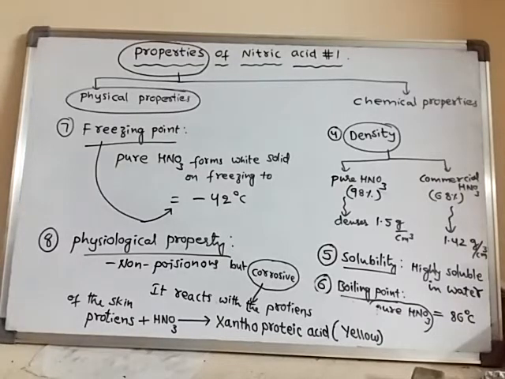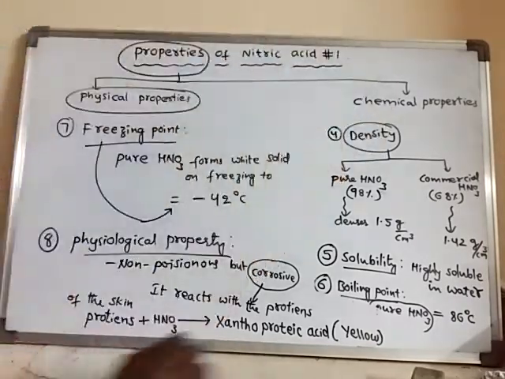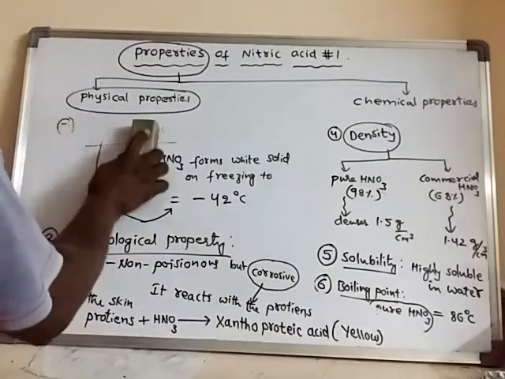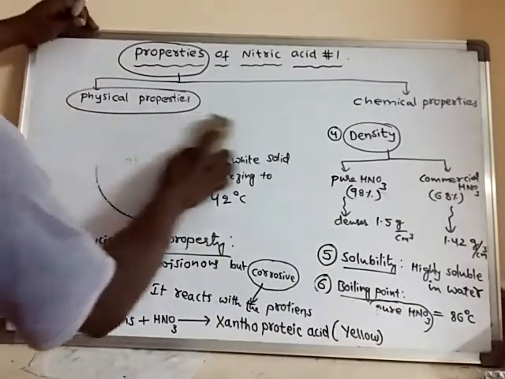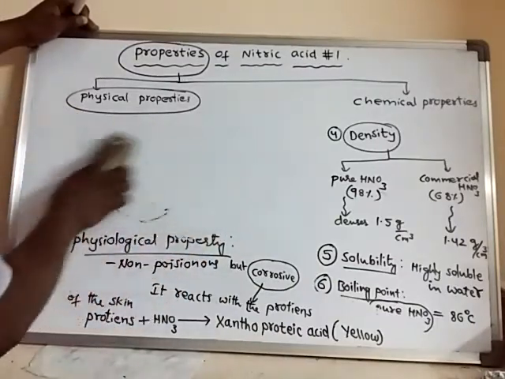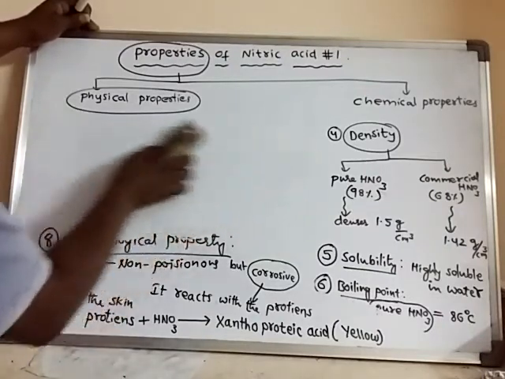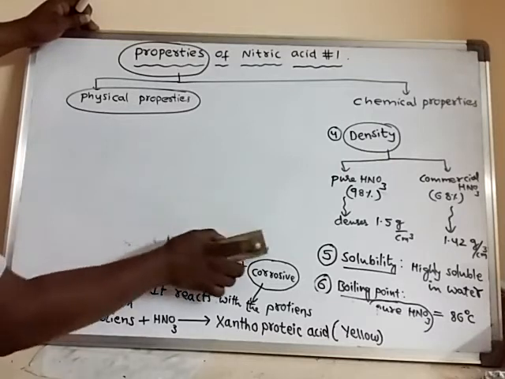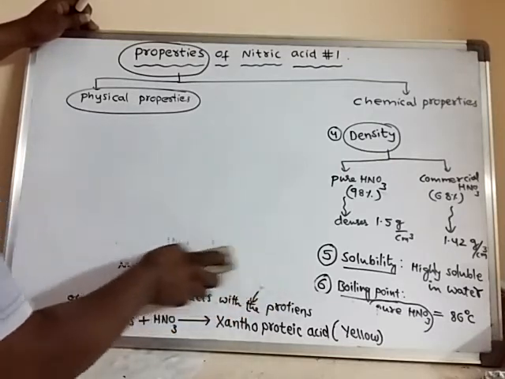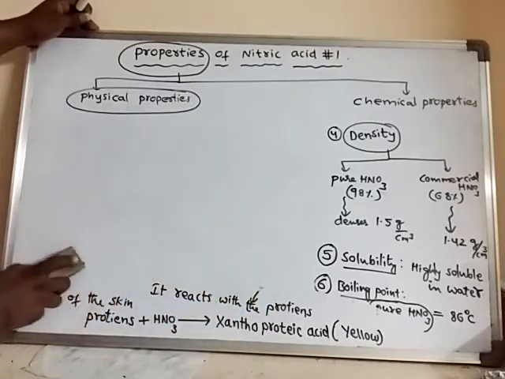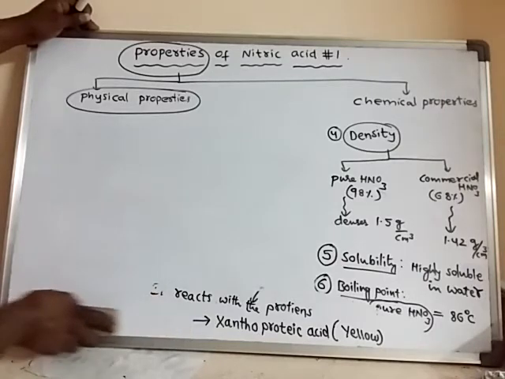Now we will learn about the chemical properties. What are chemical properties? Chemical properties are nothing but the chemical reactions which nitric acid will show. All those chemical reactions come under chemical properties.